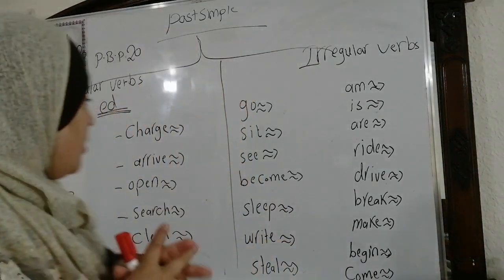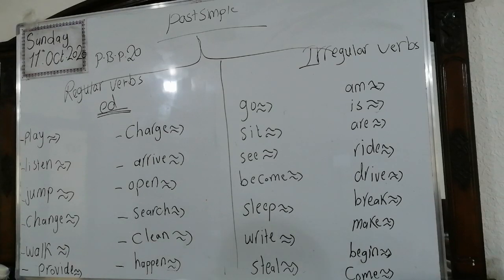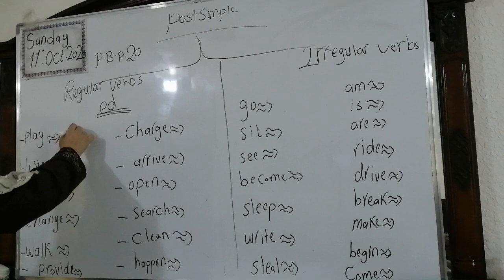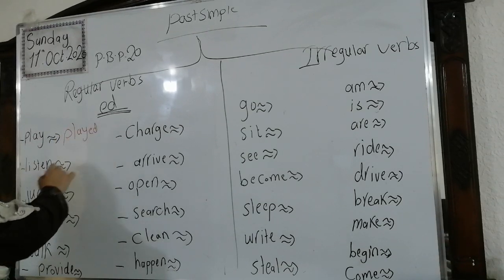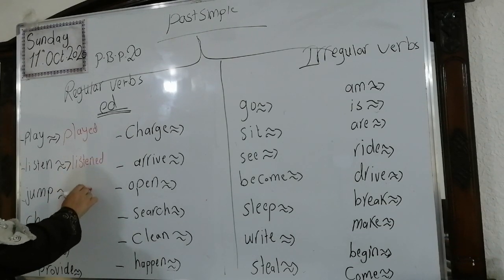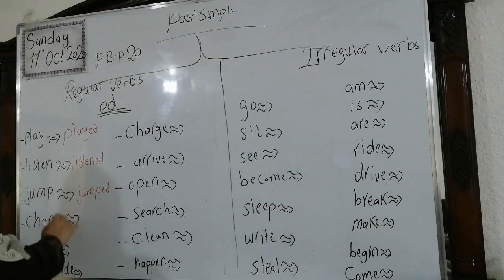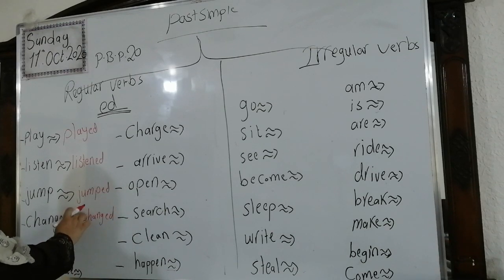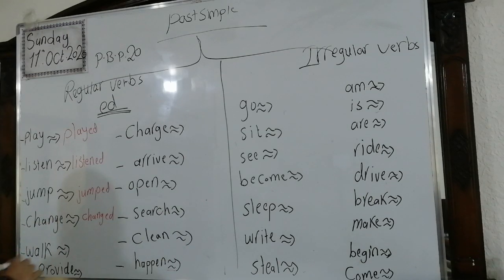Now, look at this one. We have, for example, these verbs. Play, played. Listen, listened. Jump, jumped. Change, changed. Okay, we added only the d. Walk, walked.